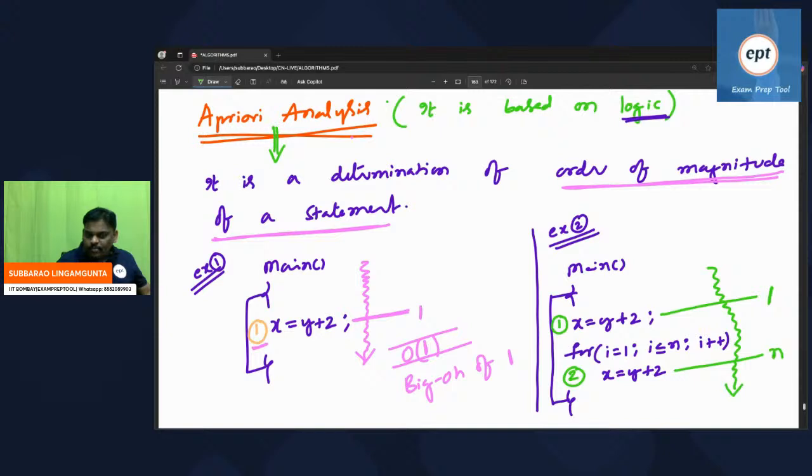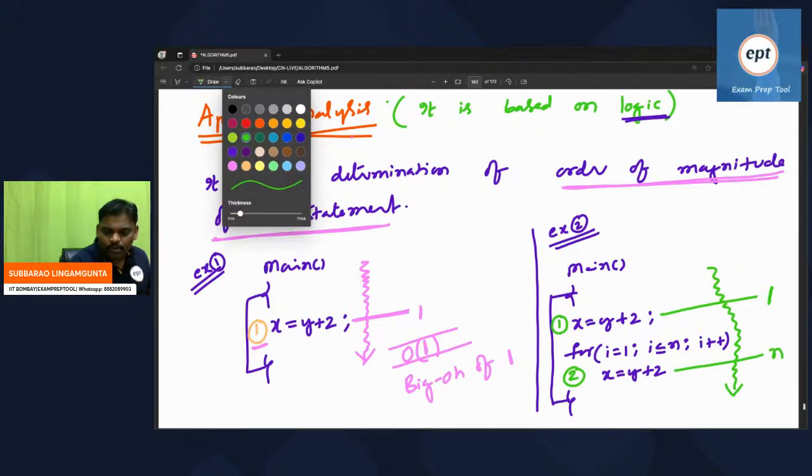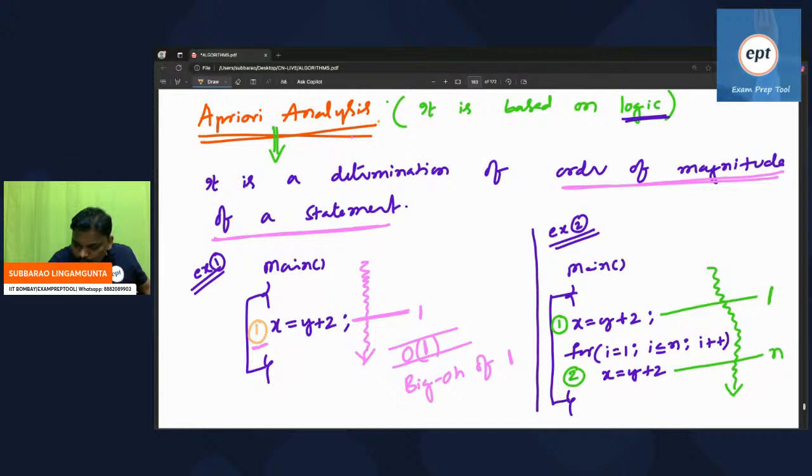Some people may be asking, sir, how can you say n times? How can you confirm it is n times? Let me check. This is called initialization. This is called condition checking. I is equal to 1, I less than or equal to n, so the I value is 1. 1 less than or equal to n, condition true.